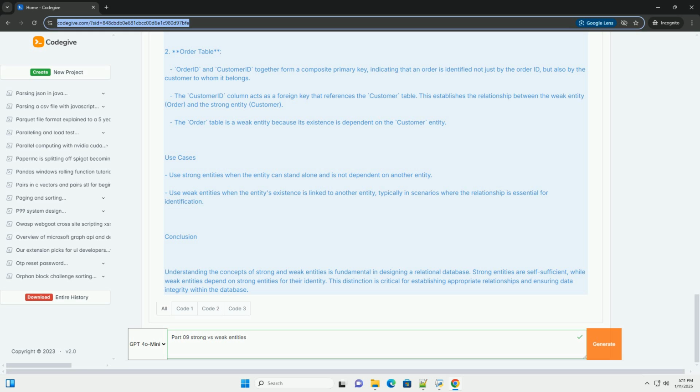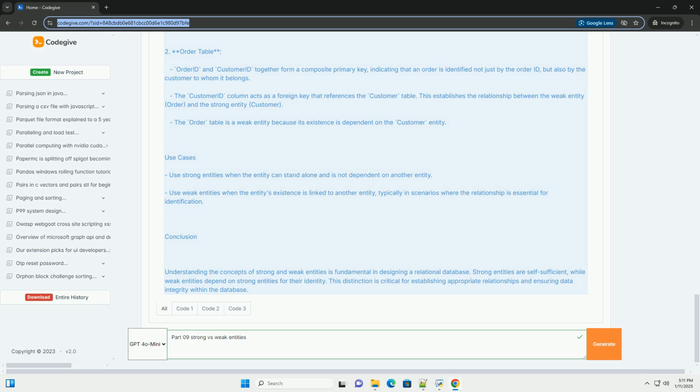Example code. Let's illustrate strong and weak entities using SQL code to create tables. SQL example. Explanation of the code. 1. Customer table. Customer ID is the primary key, which uniquely identifies each customer. This table represents a strong entity because it can exist independently.